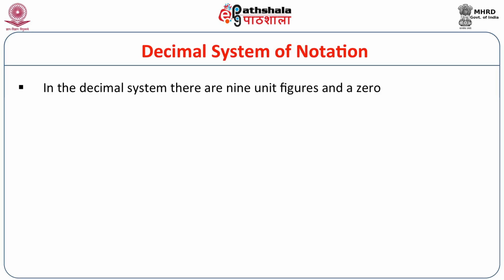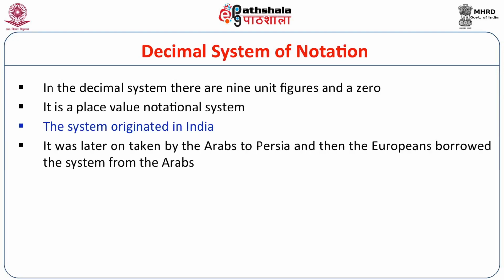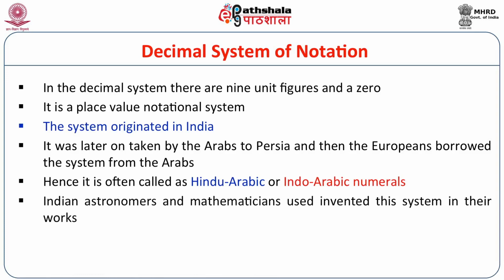And in this system of notation, the decimal system notation, there are only 9 unit figures and a 0, and it is a place value notational system. The system originated in India. It was later taken by the Arabs to Persia, and then the Europeans borrowed the system from the Arabs. Hence it is often called Hindu-Arabic or Indo-Arabic numerals. The Indian astronomers and mathematicians used this system in their works.